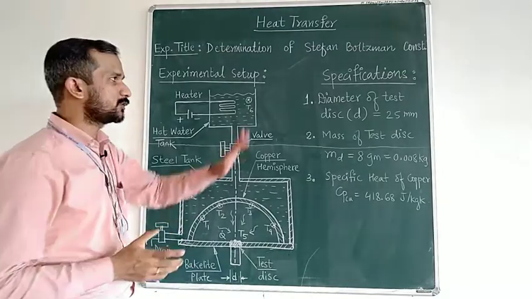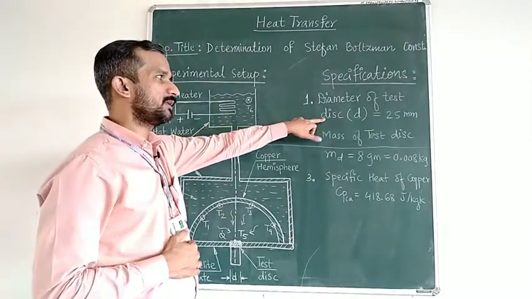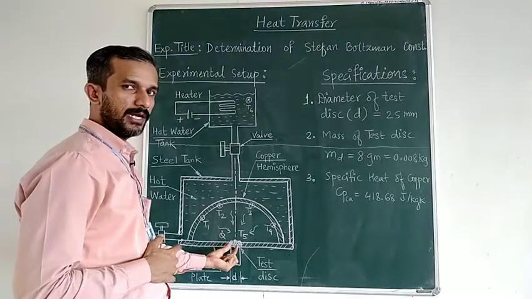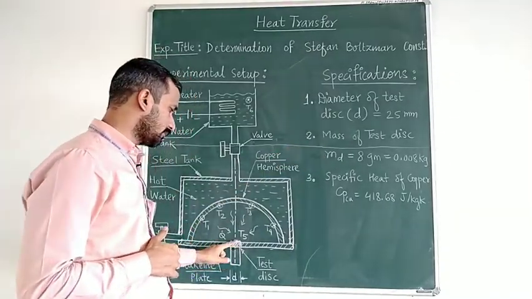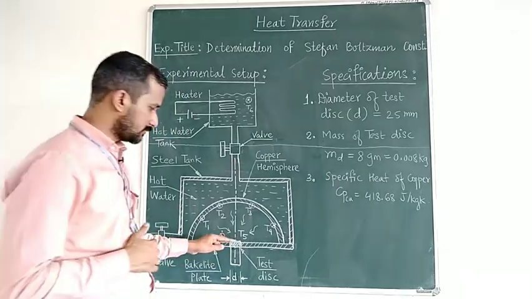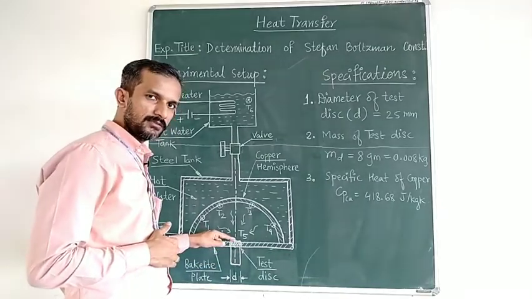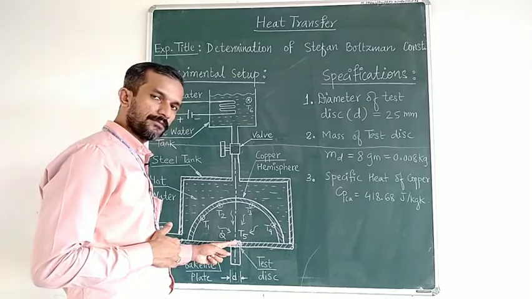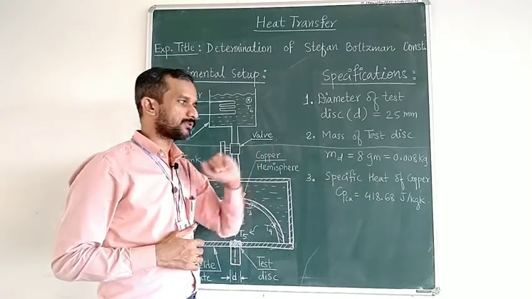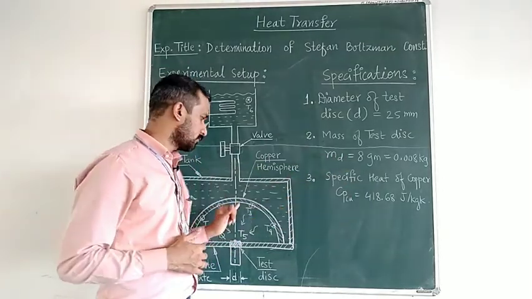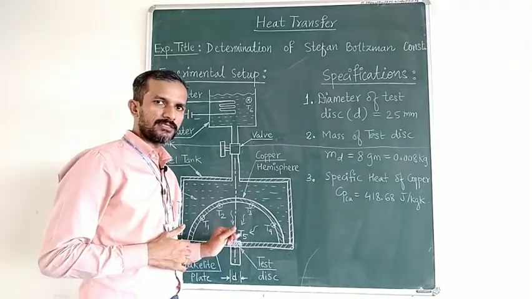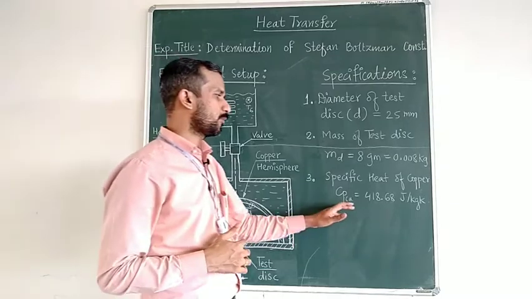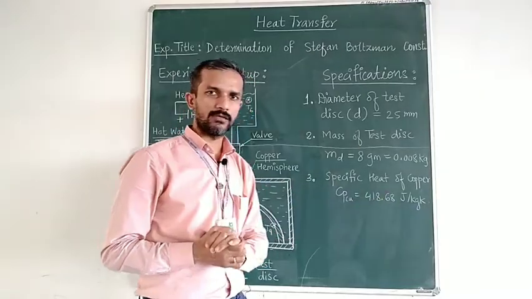Okay, so these are the specifications. We can see that the diameter of the disc is 25 mm, which will be required in calculations. The mass of the test disc is 8 grams. This upper portion, this thin plate fitted over this rod, is the test disc, and its mass is 8 grams. The specific heat of copper, because the top surface of the disc is made of copper, is 418 joules per kg Kelvin.